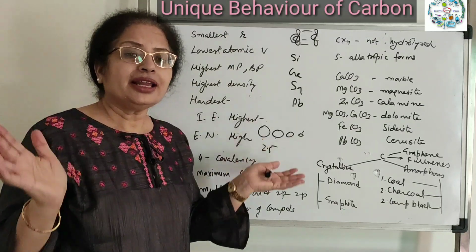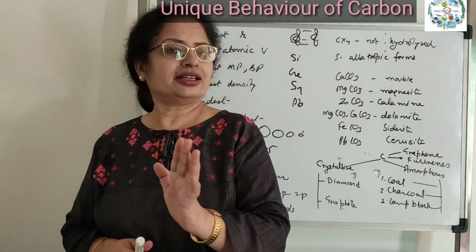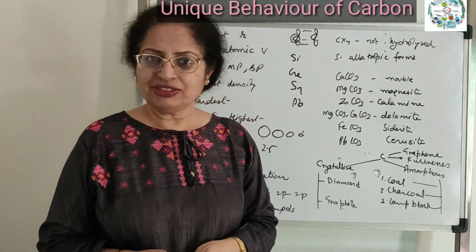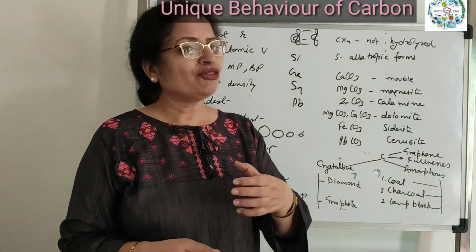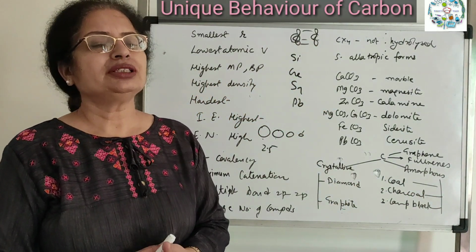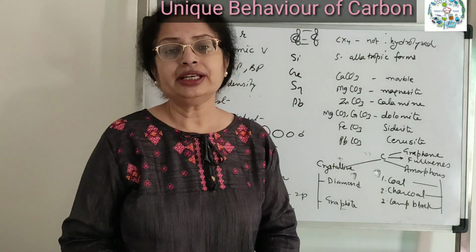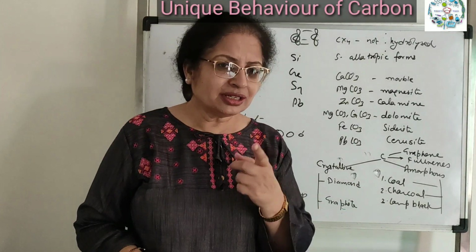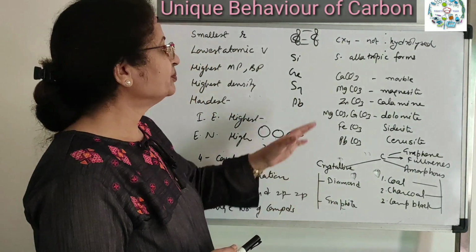Or you can see, if this board shows the total number of compounds in the world made by elements other than carbon, means if in the periodic table we consider there are 112 elements, so compounds formed by 111 elements, if we write their names, they will occupy only that much space. And if we write the names of carbon compounds, they will occupy more than half of this space. So it means carbon is the element which can make an infinite number of compounds, and we can't write even their names in a single book. So we have to read different categories in different books.